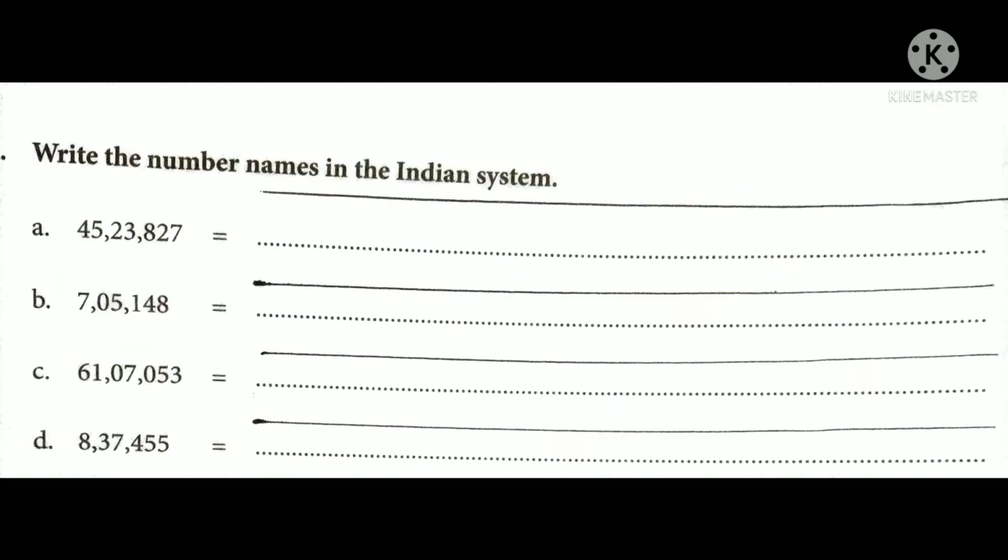Next page, page number 68. Then the second section: write the number names in the Indian system. Look, in the textbook there are only 4 lines for writing, but you can draw 4 more lines with a scale and pencil. Then you can write the answers. Then 45,23,827. For writing that much there is only one line. Then what to do? Draw one more line in each space and you will get a total of 8 lines. You can write the number names using the Indian system.